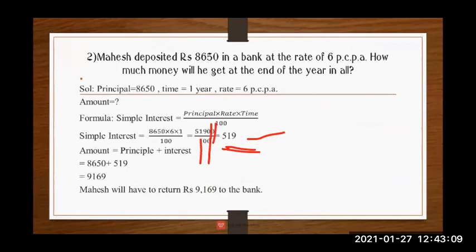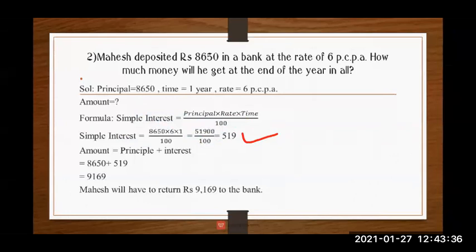See, I have shown you two methods. First method, I have shown you how to do the cutting directly when we put the values, or another method, I have shown you, you have to multiply all these numbers. After multiplying, you have to do the cutting. Both the methods' answers are the same. So the answer is how much? 519. Now this 519 is what? This 519 is our interest.